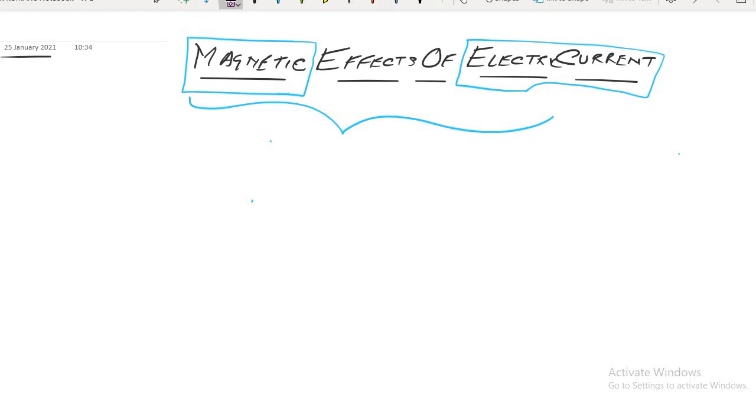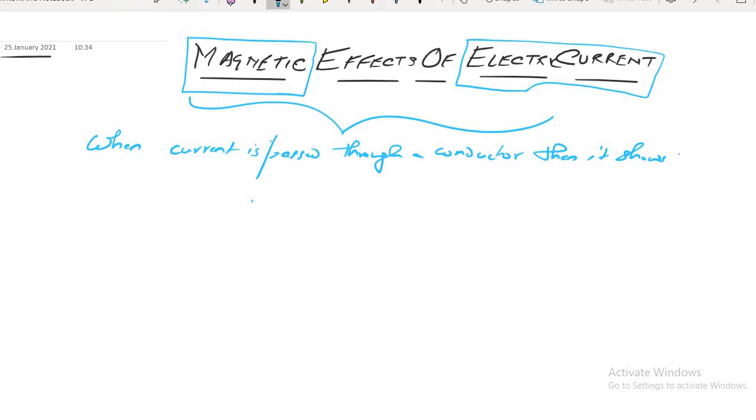So if I write it like this: when current is passed through a conductor, then it shows some magnetic properties, like the example I have shown you, called the magnetic effects of electric current.